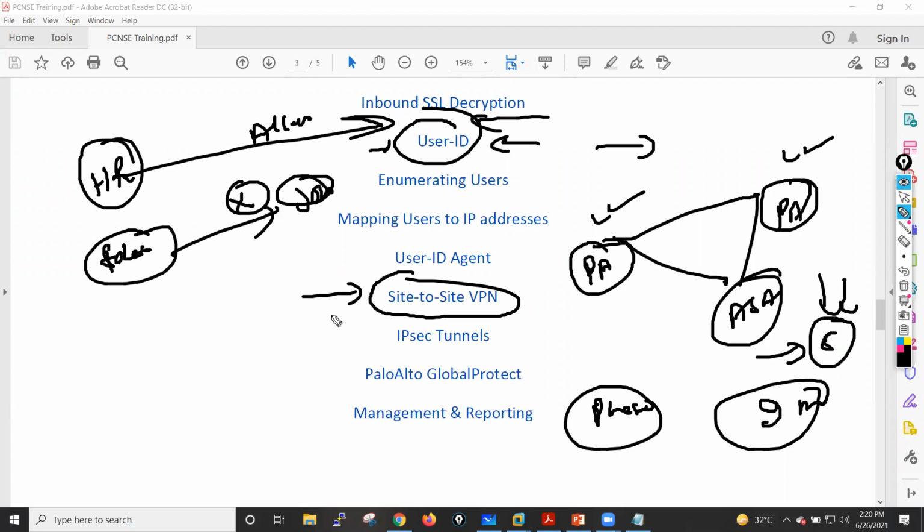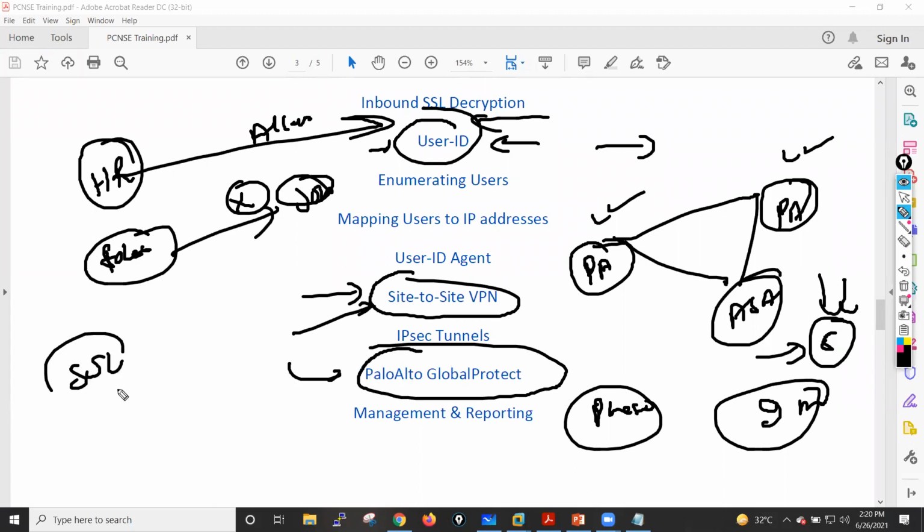So all these things I will cover in details, guys. In GlobalProtect, I'll show you how we can configure GlobalProtect. After that, I will also cover SSL handshake: how the SSL handshake works, what are the different protocols required in the SSL handshake, what is the alert protocol, what is the record protocol. All these protocols I will explain in GlobalProtect, and how these protocols work together for making your SSL communication successful.